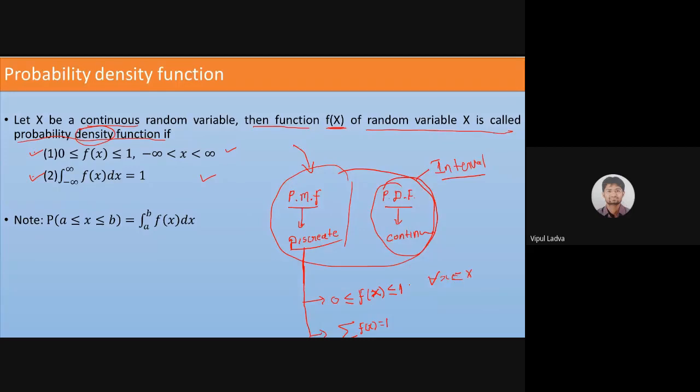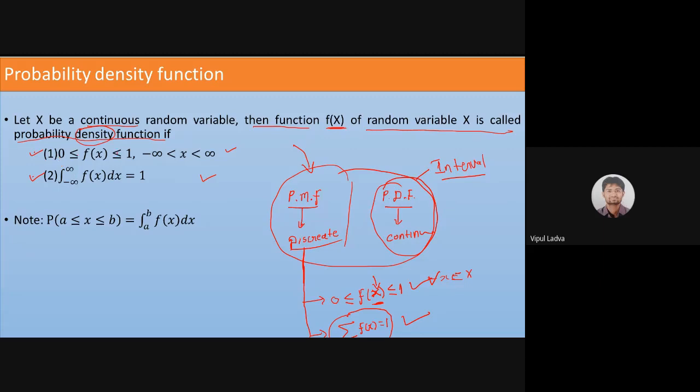Now we will be dealing with the same conditions once again, because we are dealing with the probability function once again. What is the difference? What is the change? Earlier we were dealing with discrete values, now we are dealing with continuous values. And if I need to add all the continuous values, then summation will not help me because I am not clear how many values there will be. There will be infinite values. So instead of using that summation, we will be using integration.